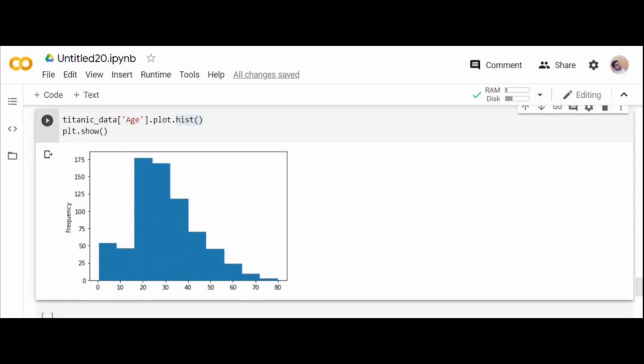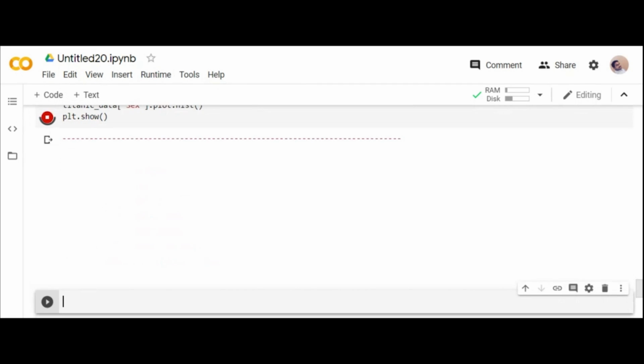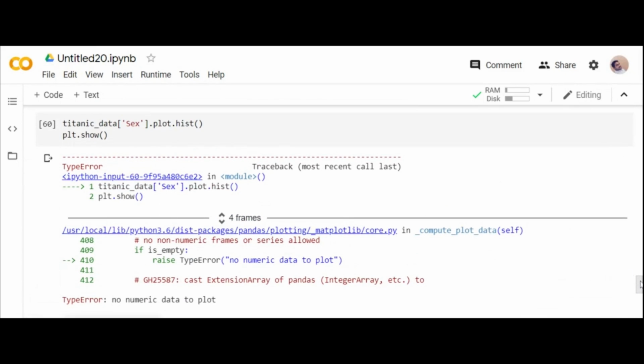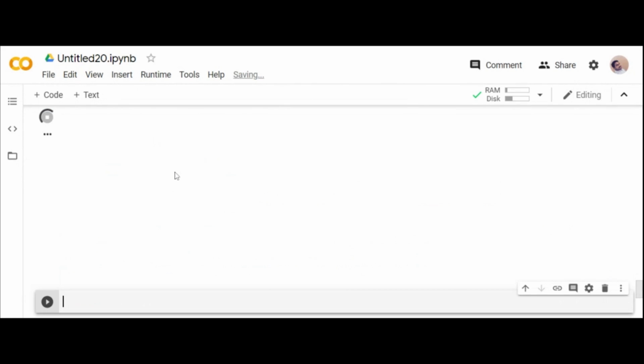Can you spot it? Plot histogram will give you how the data is varying. If you try to plot it for sex, because sex is not a numeric column, it will give you no numeric data to plot.